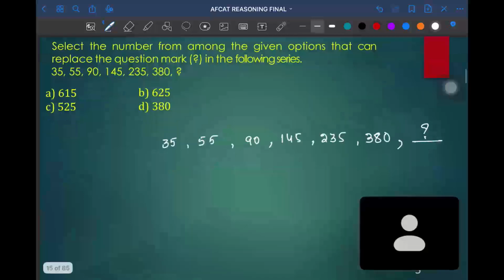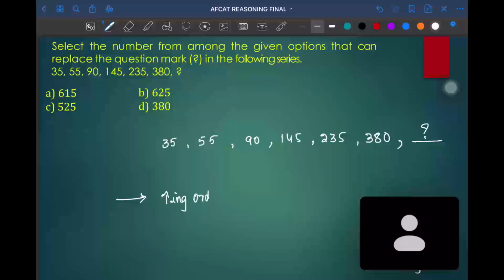If you look into the series, we can see that there is an increasing order. How is the increasing going on? 55 minus 35 will become 20. From here it is increasing in a faster way.